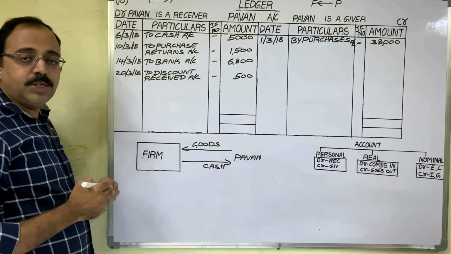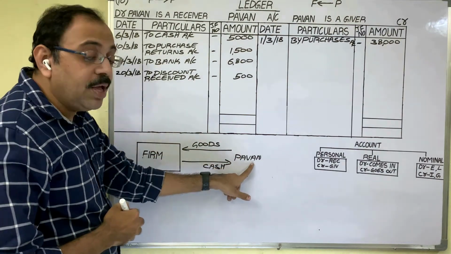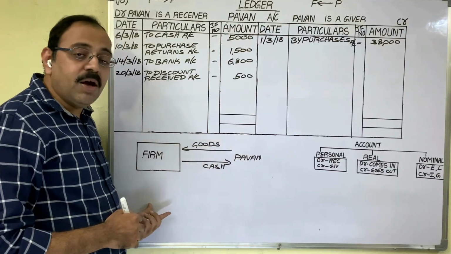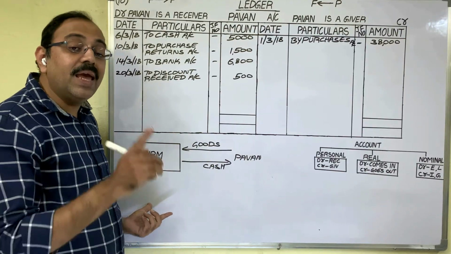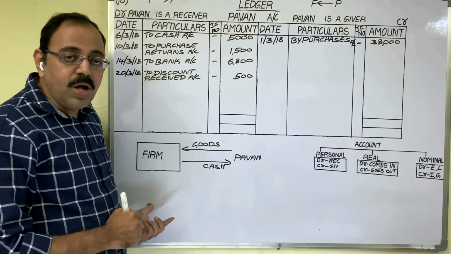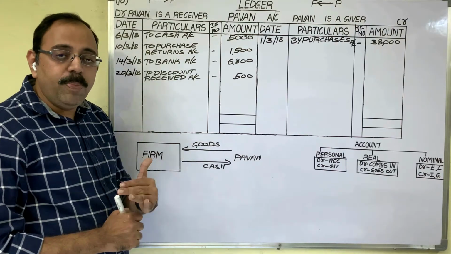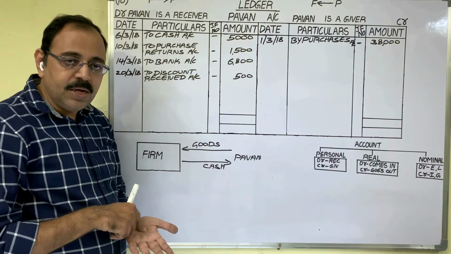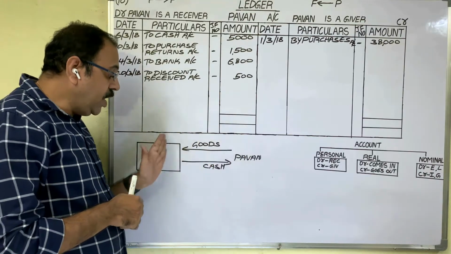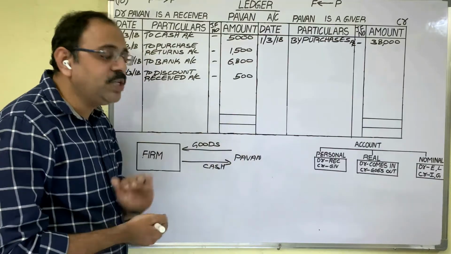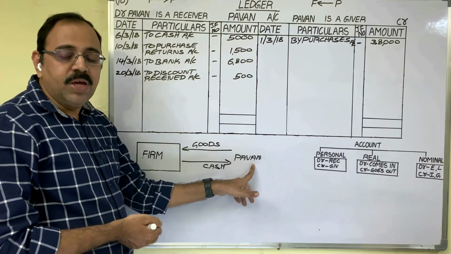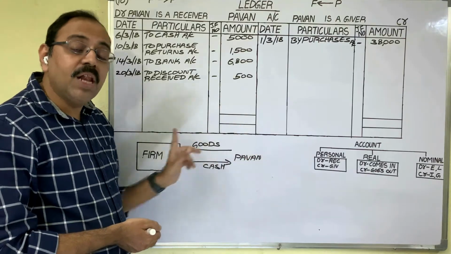In case of cash purchase, the supplier's name is not required. We record the supplier's name in our books if it is a credit purchase, because in future we have to pay that amount to the supplier. We should record that, we should remember that. But here we have taken goods and immediately paid cash to him. So we need not remember his name. We need not record his name in our books.